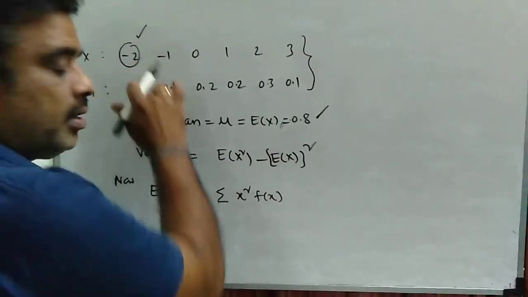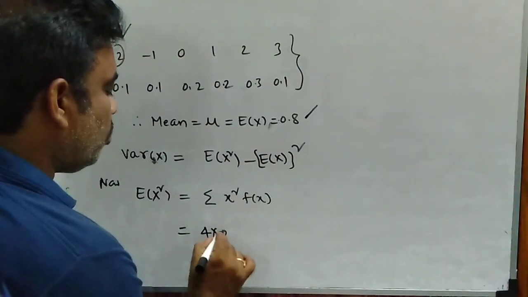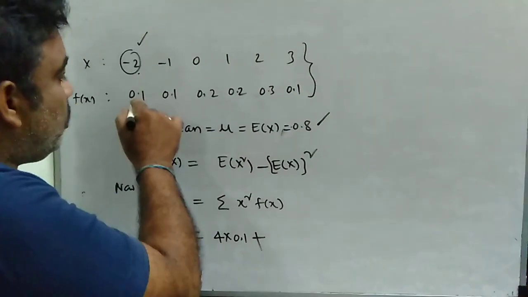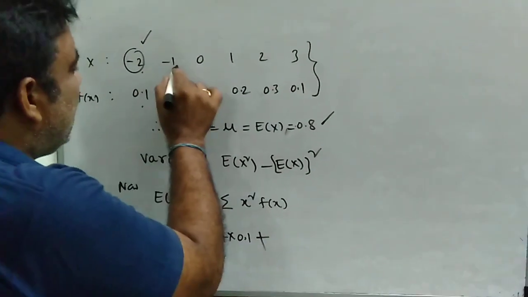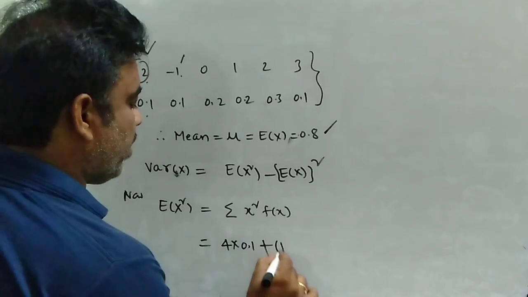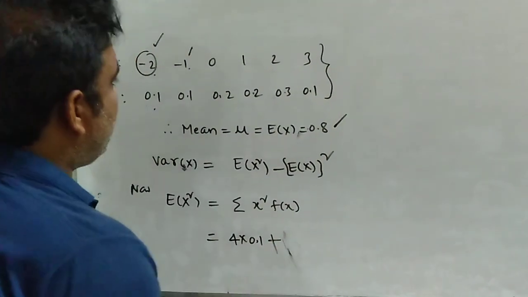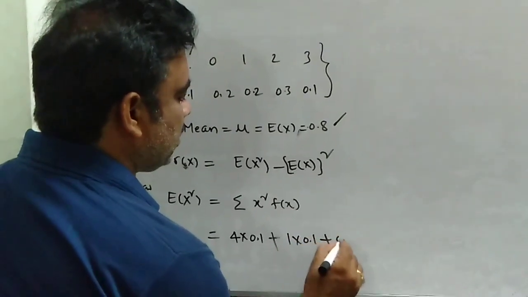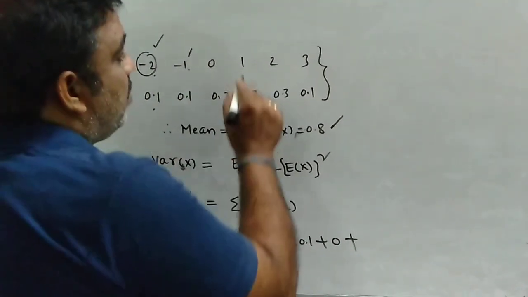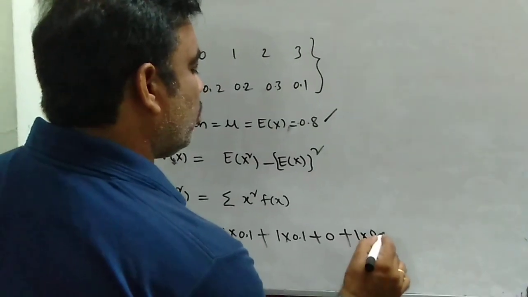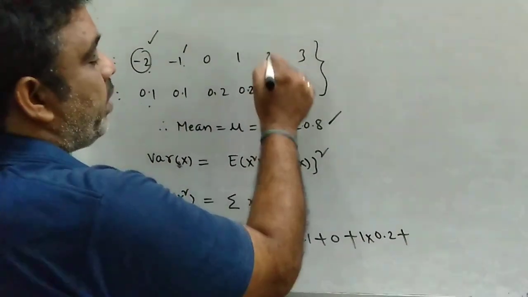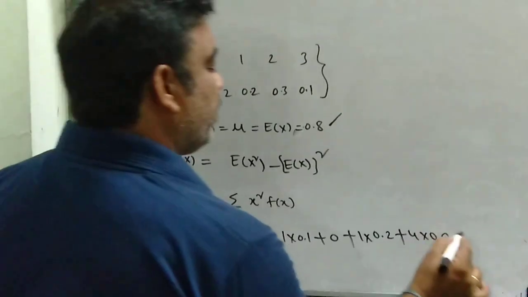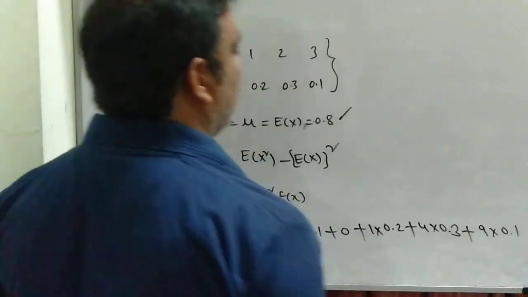Minus 2 whole square, that is 4 into 0.1, plus minus 1 whole square, 1 into 0.1, plus 0, plus 1 square, 1 into 0.2, plus 2 square, 4 into 0.3, plus 3 square, 9 into 0.1.